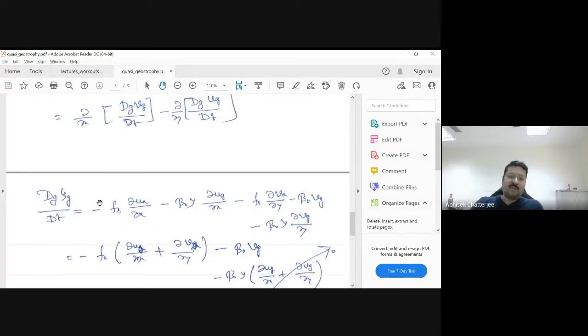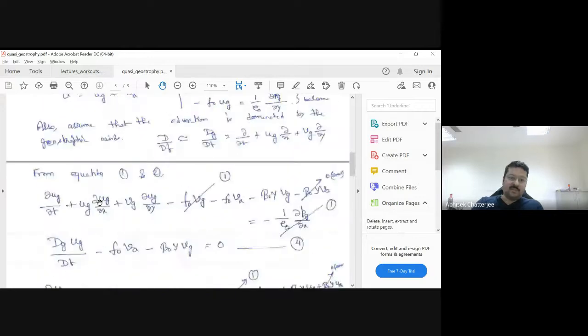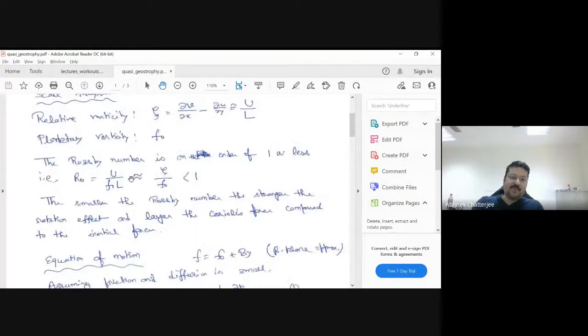For example, U by fL means that my U cannot be very large. So you cannot assume it in a western boundary current or something where U can be very large. So it is for interior motion. Similarly, you cannot assume this in a boundary layer, because in that case friction comes into the picture, so this quasi-geostrophic equation will no longer be valid.